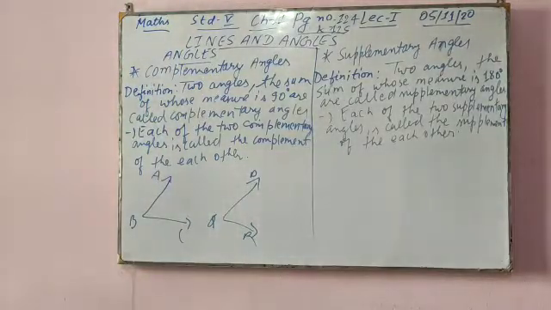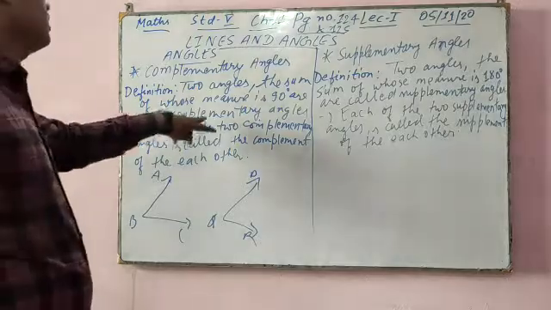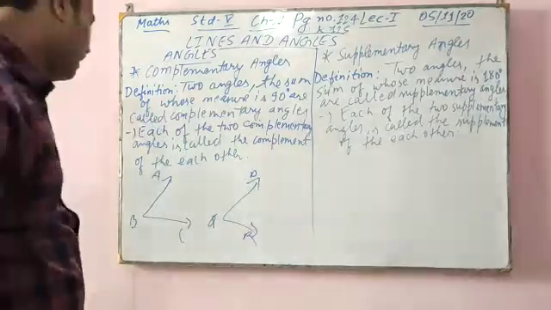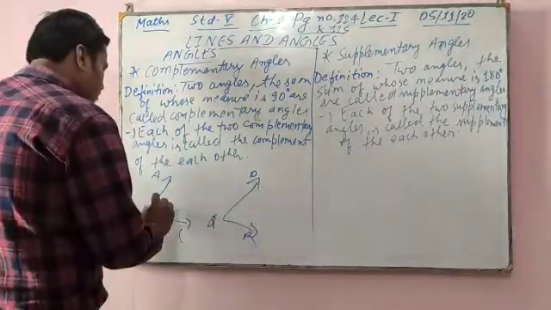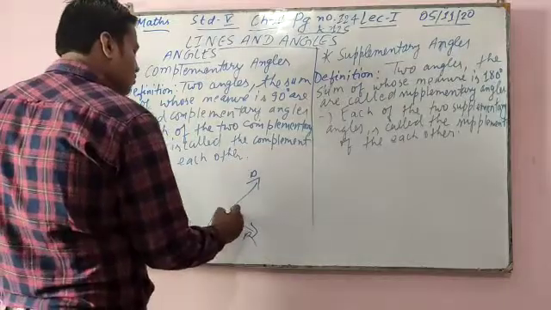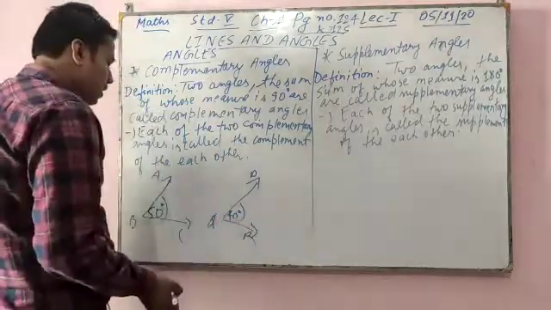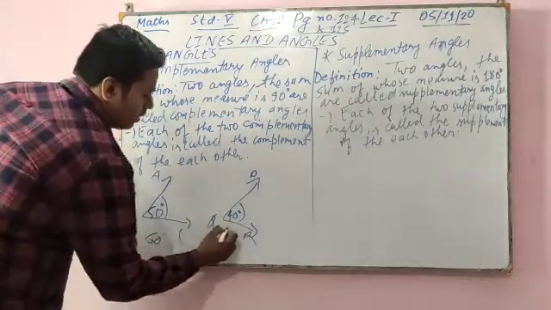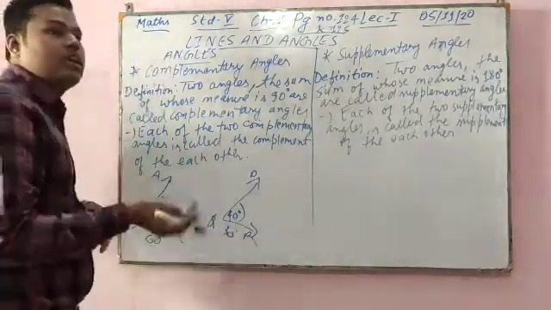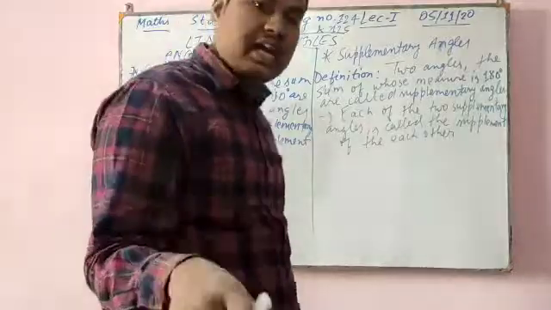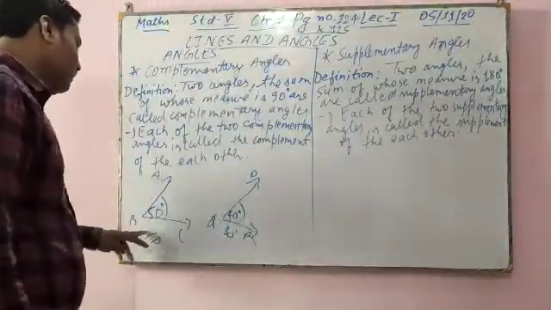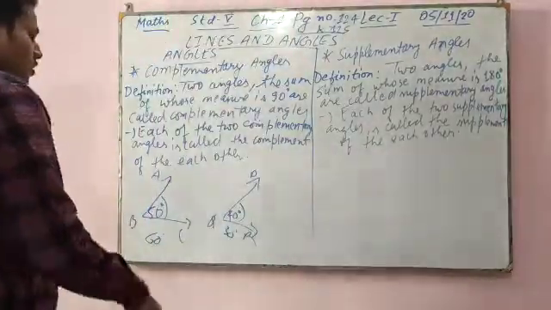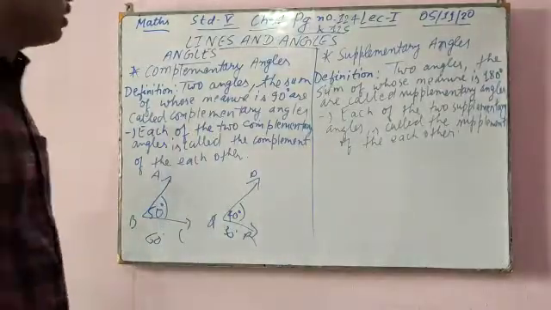What the complementary angle says is that the sum of the two angles should be 90. It means if this is 50, then this should be 40. If this is 60, then this should be 30. Anyhow their sum should be 90 degrees. If this is 80, then this is 10. If it is 45, then this will also be 45.